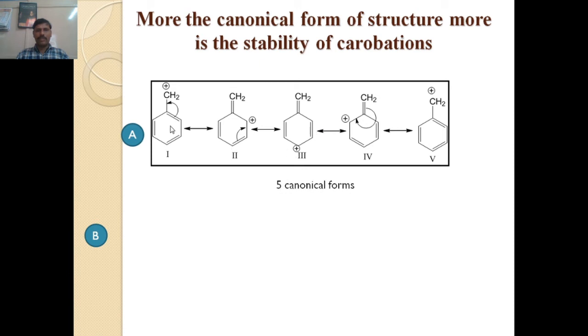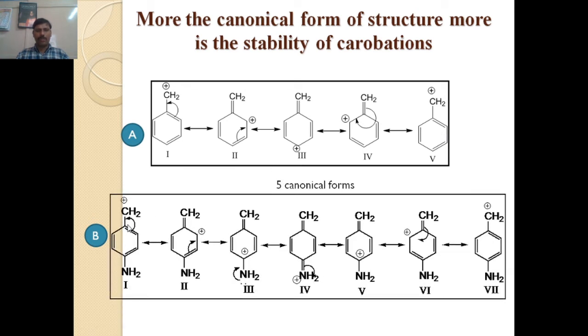If you see in that structure, that positive charge gets stabilized in 5 canonical forms, and if you see in that intermediate, the positive charge gets stabilized in 7 canonical forms. Therefore, as the number of canonical forms of a structure or intermediate increases, the stability of that intermediate increases. Structure B has 7 canonical forms and structure A has 5 canonical forms, therefore structure B is more stable than structure A.